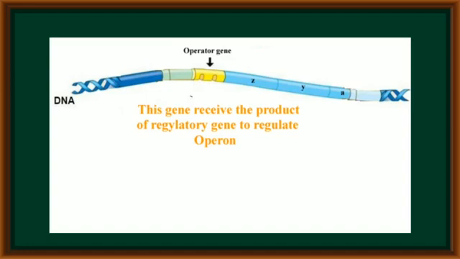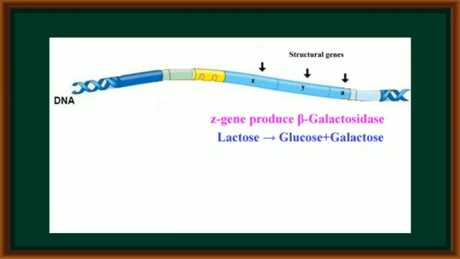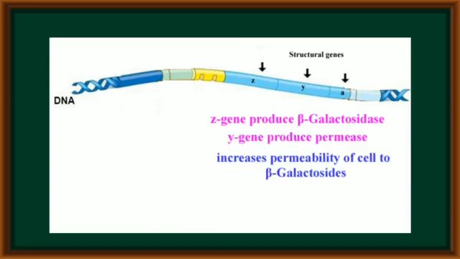The first structural gene, the Z gene, produces the enzyme beta galactosidase. This enzyme converts lactose into glucose plus galactose. The second structural gene, the Y gene, produces the permease enzyme. The permease enzyme acts on the cell wall of the bacterial cell and increases permeability to receive the lactose present in its surrounding to inside of the cell.